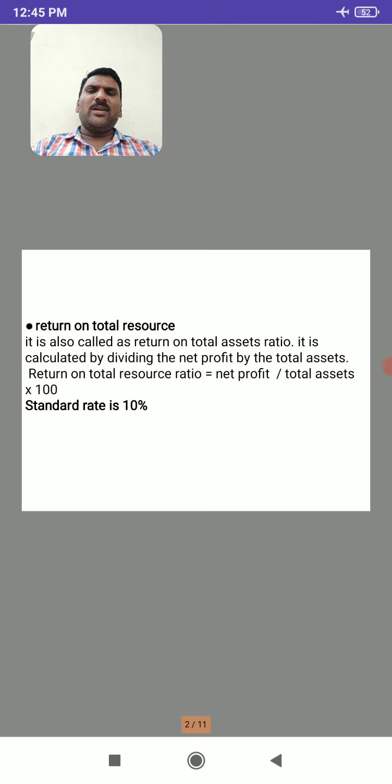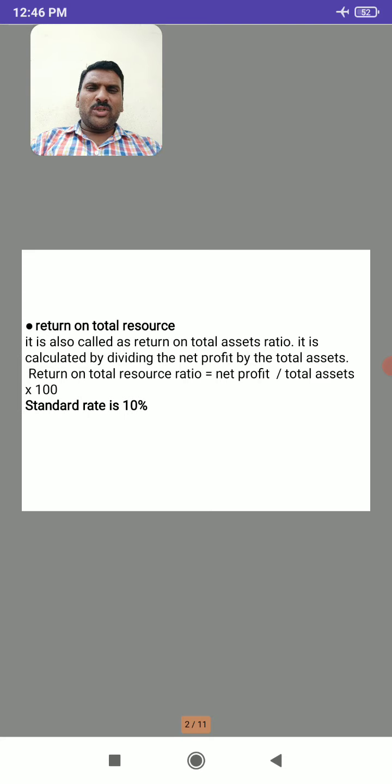Here, what do I mean by return on total resources? It is also called as return on total asset ratio. Return means this ratio relates with investment. These ratios are studied under the head profitability ratios relating to investment.